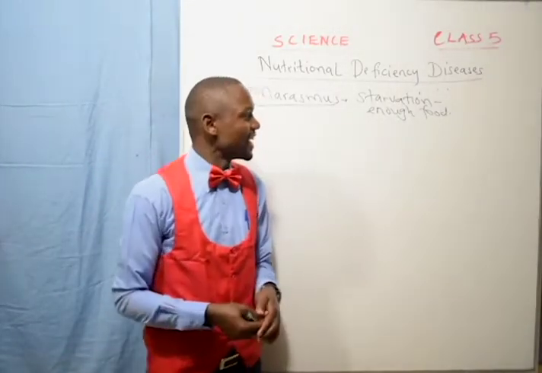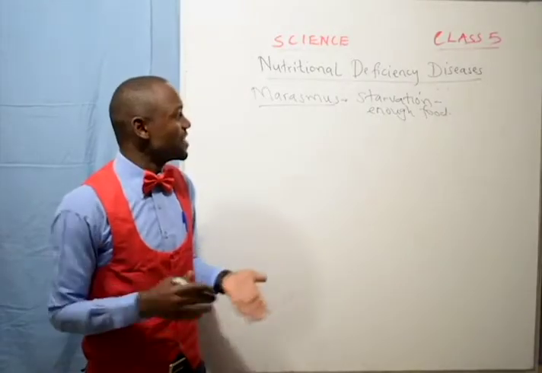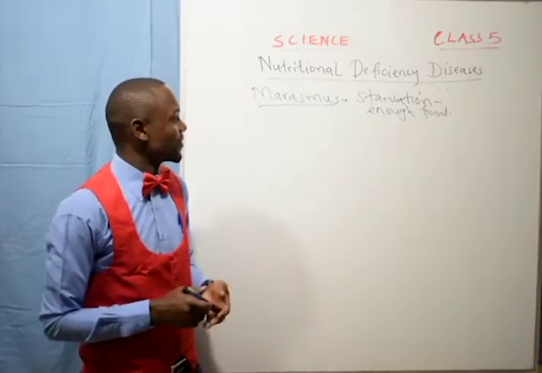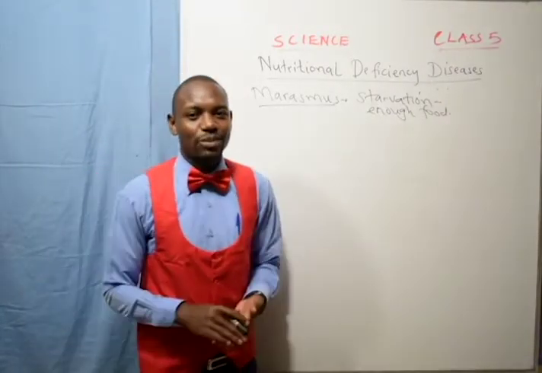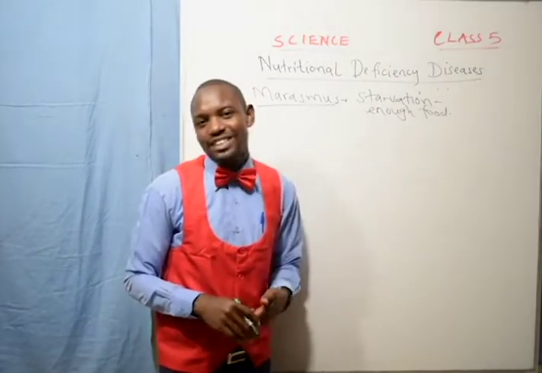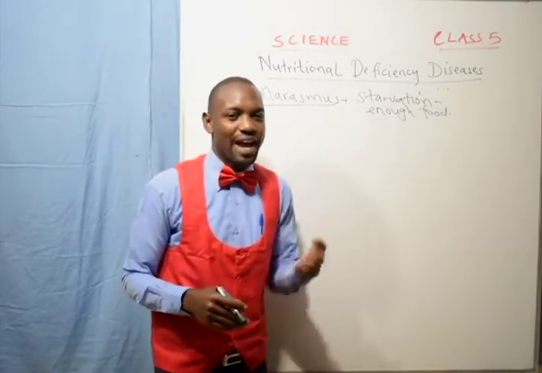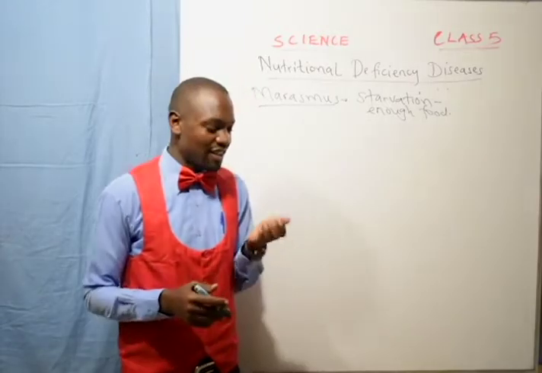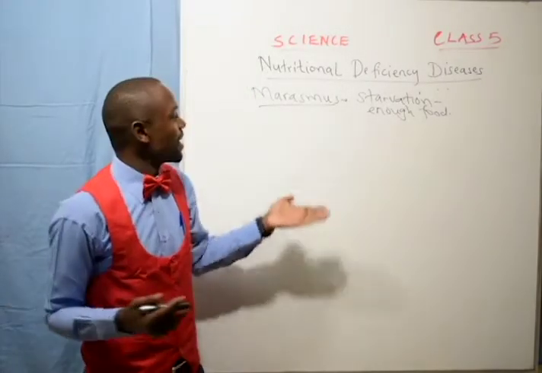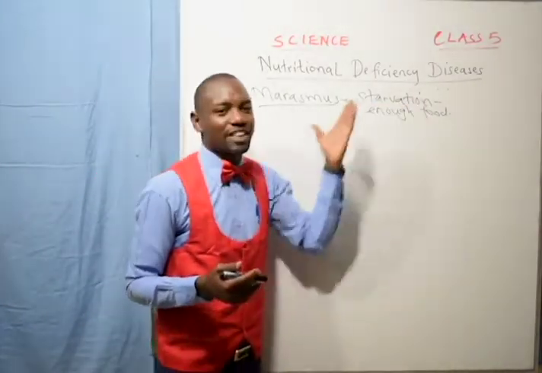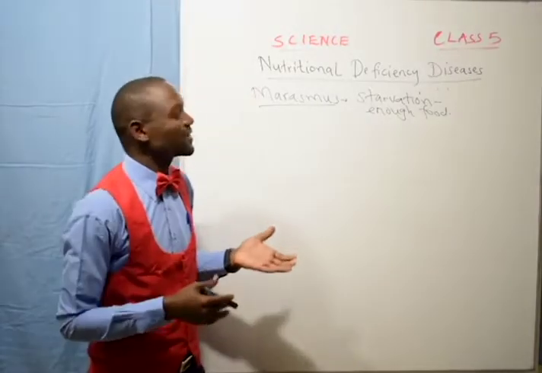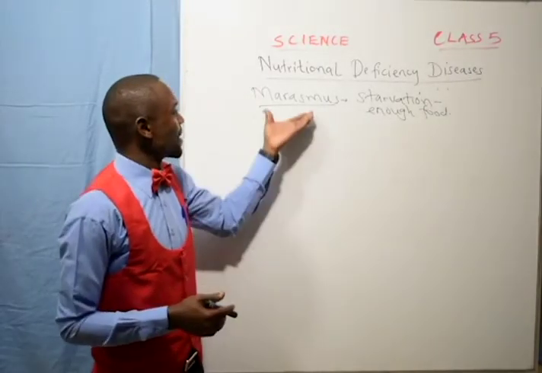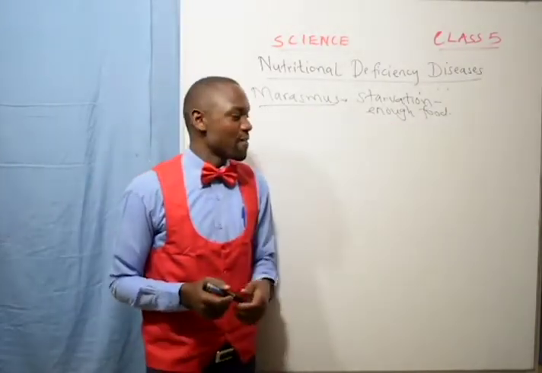At lunchtime, you will not have anything. You just don't feel like eating. It's the same at night. You just have a handful of githeri and you just sleep. This is what we call starvation. At long last, you just feel very weak. So, marasmus is caused by lack of enough food.